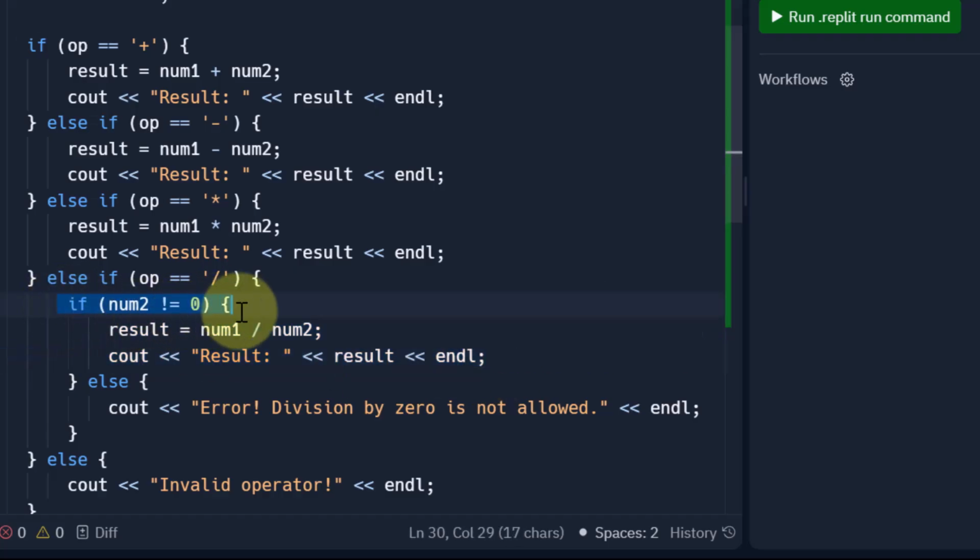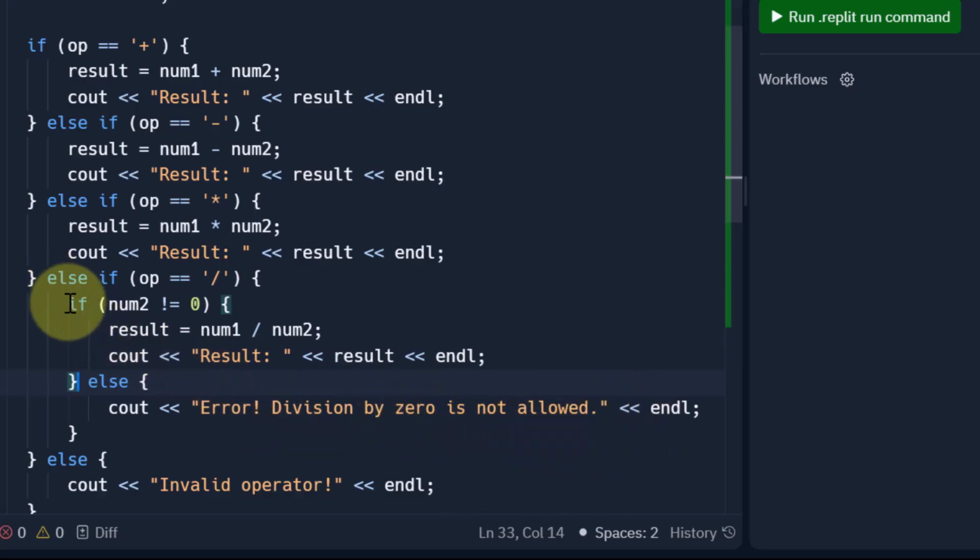But if this condition is not true, what does it mean? It means num2 is equal to 0. And if it is equal to 0, it will come to this else part. This else part signifies that num2 is equal to 0. And then we print an error message to the user saying error, division by 0 is not allowed.